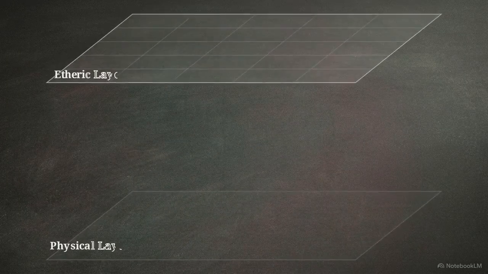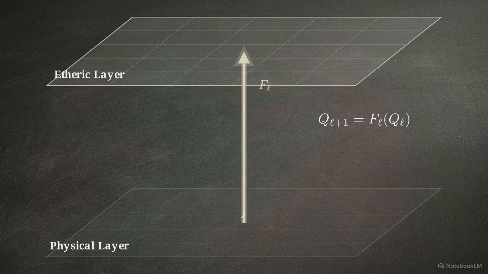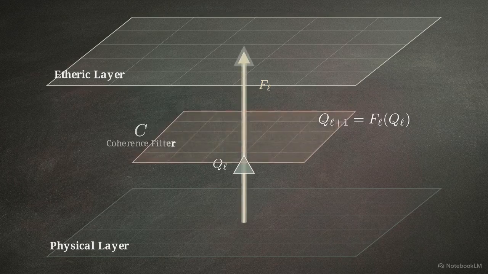dynamics. We must then identify the mechanism that allows structural information to move from the physical layer up to the etheric. This is handled by an interlayer morphism operator. It projects geometric information from a lower tier directly into the upper tier. This projection is governed by a coherence variable. It acts as a filter, determining if a configuration remains stable as it scales.